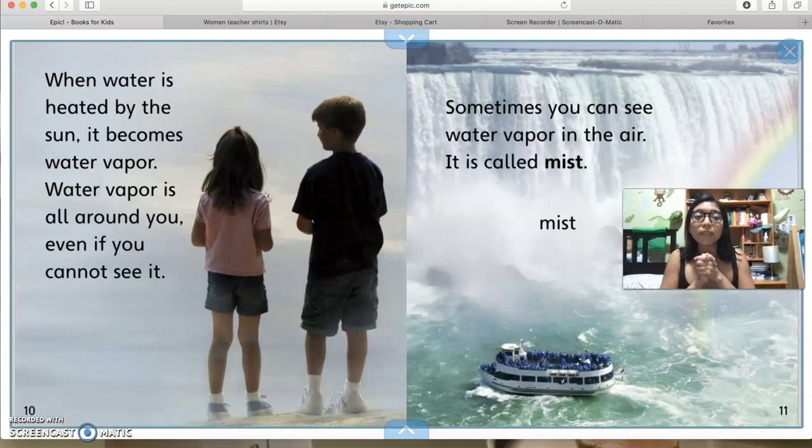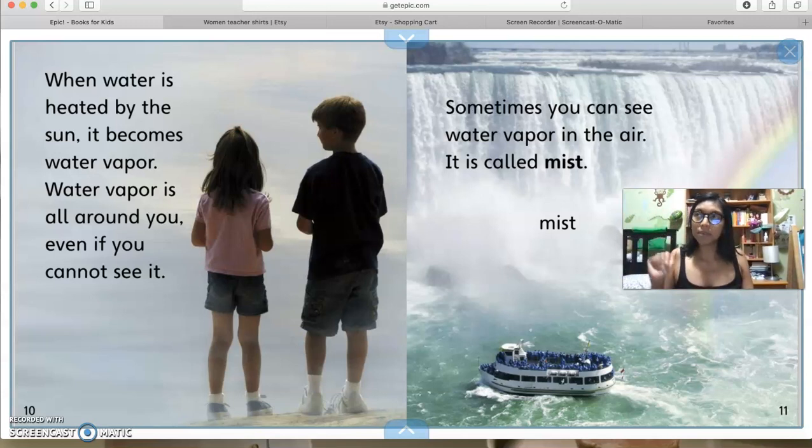When water is heated by the sun, it becomes water vapor. Water vapor is all around you, even if you cannot see it. So vapor or any kind of gas, we do not see this, okay? Sometimes you can see water vapor in the air, and it's called mist. And this is usually just like that little picture.